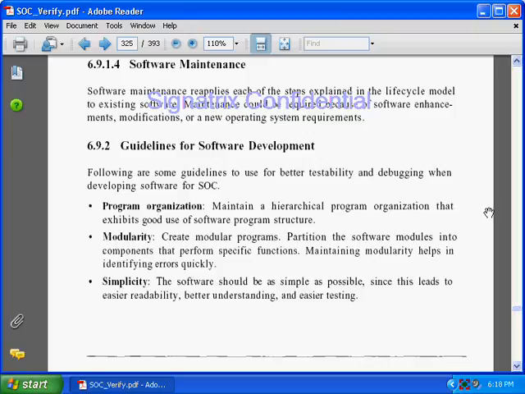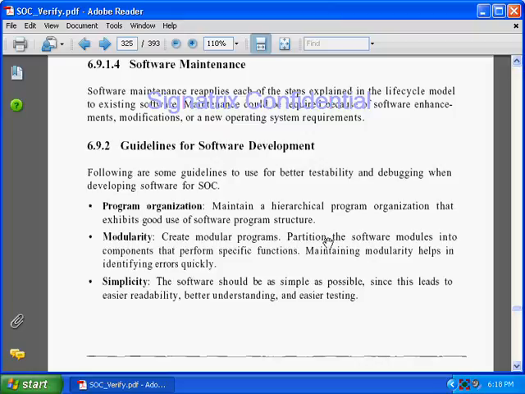Maintaining a hierarchical program organization that exhibits good use of software program structure. So we have to organize our software in a hierarchical form, the partitioning of different blocks. Now coming to the next step, that is modularity. Create a modular program. Partition the software into components that perform a specific function. Maintaining modularity helps in identifying errors quickly.